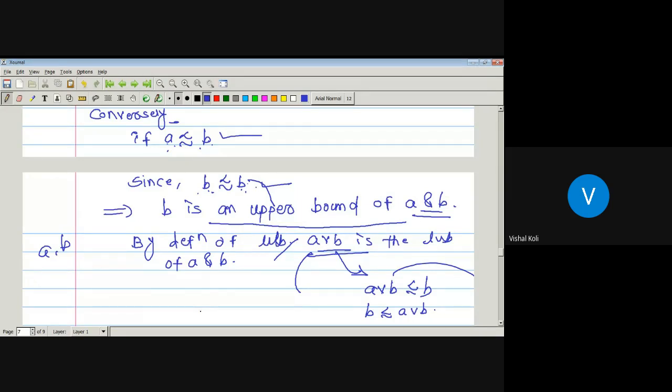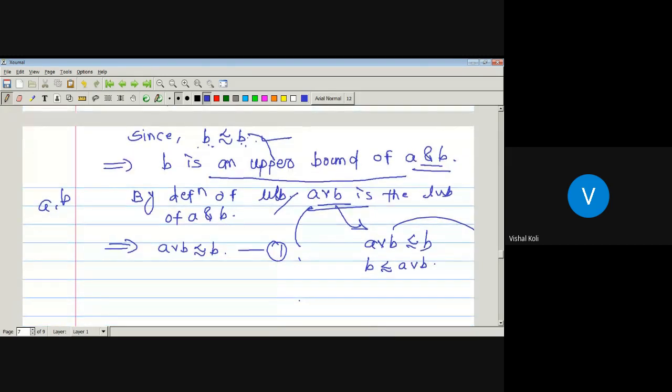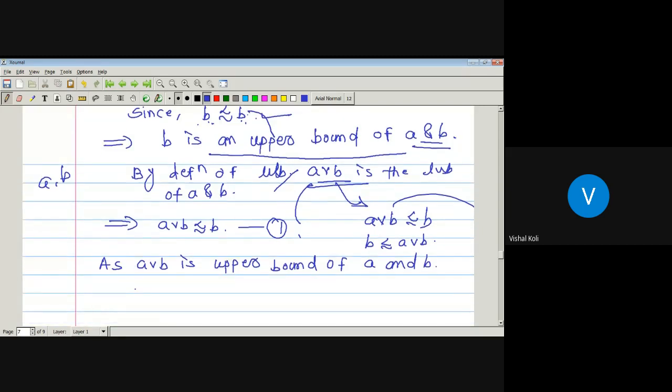Okay, which implies A join B precedes B. Let us take this one as 1. Now again, as A join B is an upper bound of A and B, what is the relation between B and A join B?